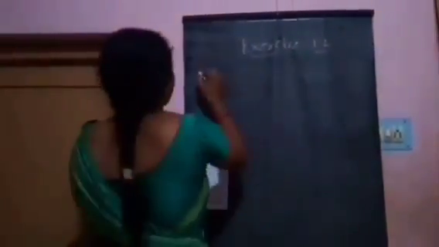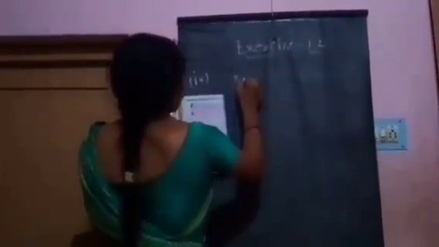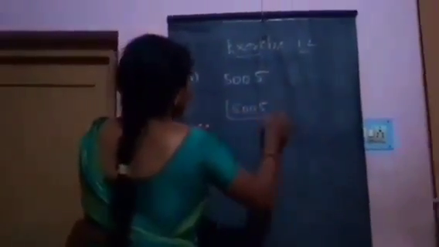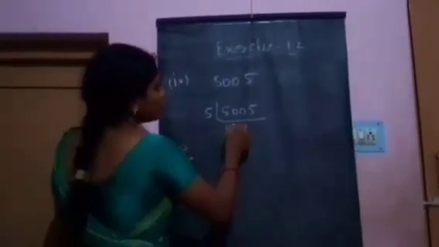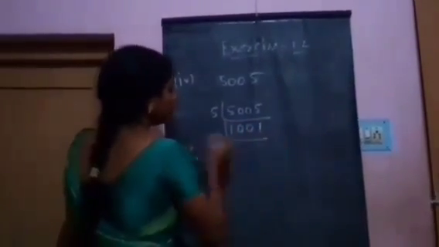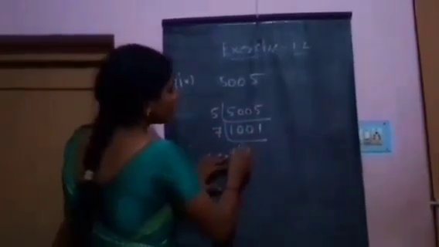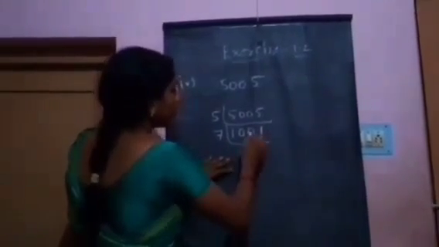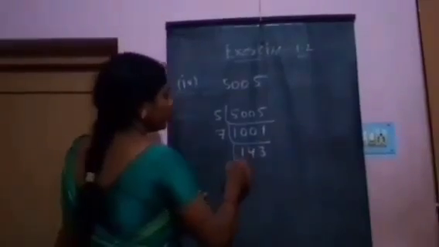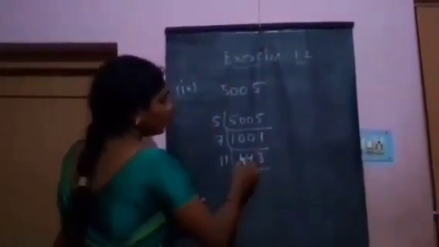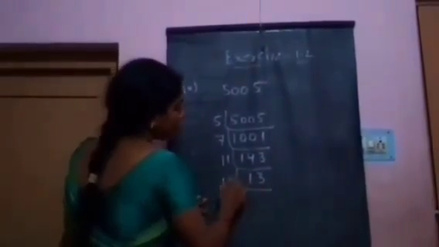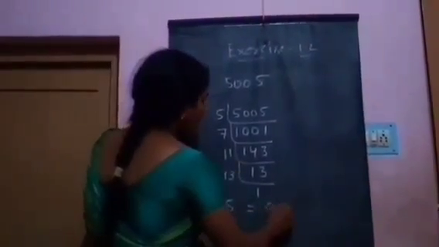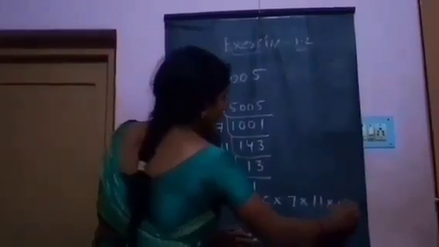Next, the fourth problem, that is 5005. 5005 can be written as prime factors. 5 ones are 5, 5 ones are 5, 7 ones are 7, 7 fours are 28 and 7 threes are 21, 11 ones are 11, 11 threes are 33, 13 ones are 13. 5005 can be written as prime factors, that is 5 into 7 into 11 into 13.